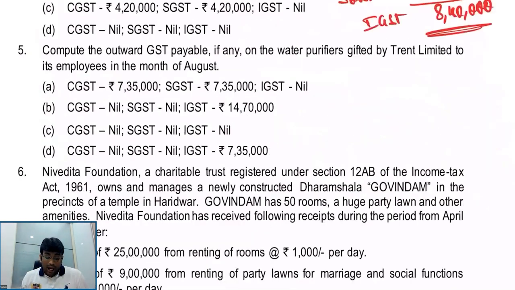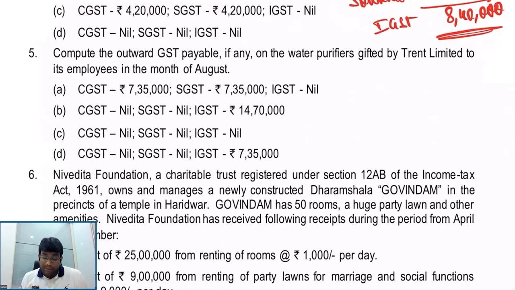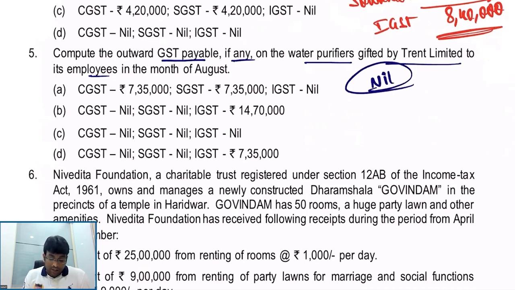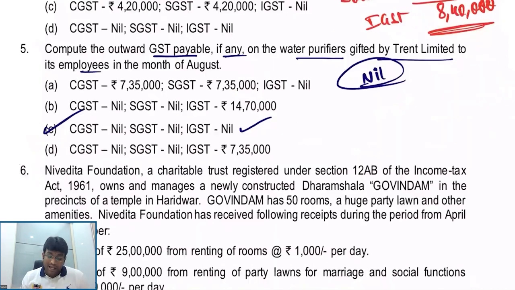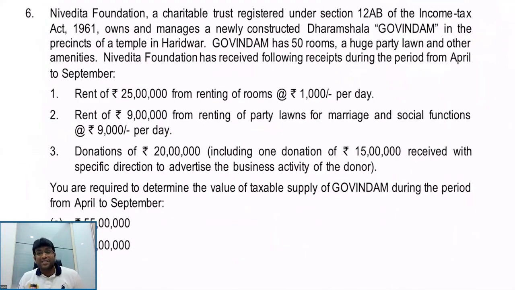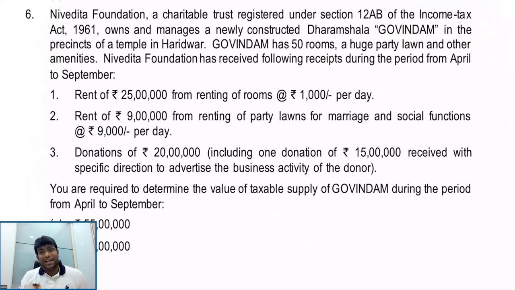Point number 5. Compute the outward GST payable, if any, on the water purifiers gifted by Trent to employees. Straight away, the answer is nil. So my answer is option C, my dear friends. Correct? No? Already know this, sir. I told you that it's nil for a simple reason, because the gift is not more than 50,000. Gifts by employer to employee not exceeding 50,000 are not taxable. Makes sense, right? Wonderful. That is the end of the story for questions related to case study based MCQ.